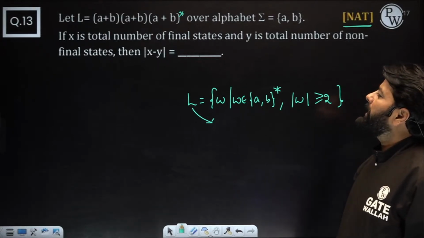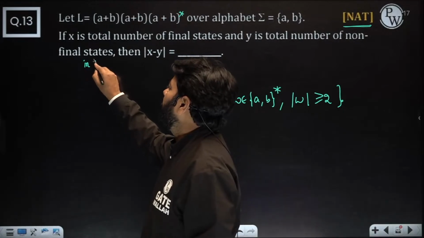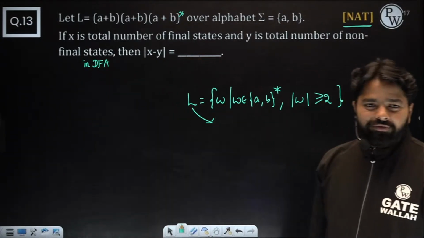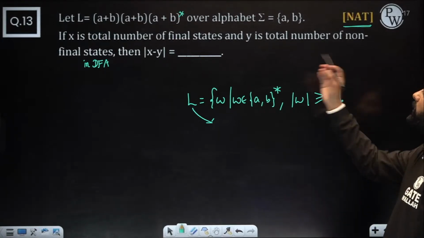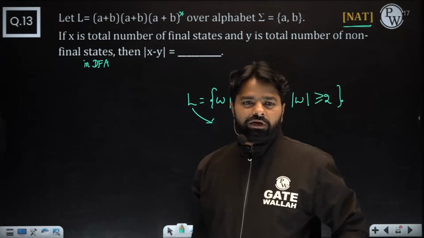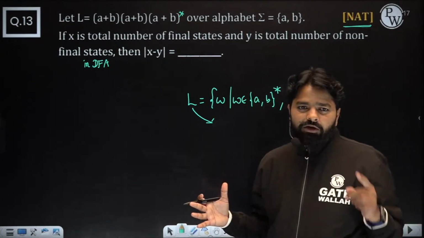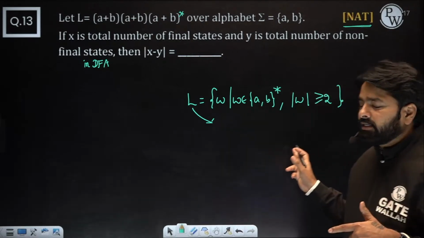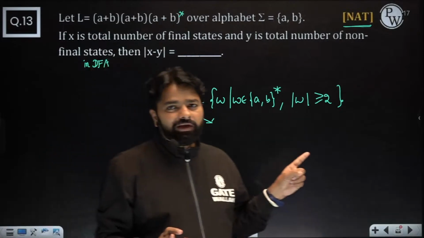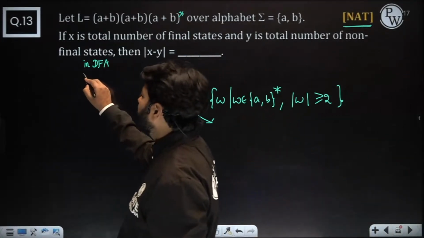Oh, one blunder mistake: they should mention it is DFA here. Okay, that is my mistake. While making the data I forgot to include the machine name. DFA, NFA, one of them should be mentioned, otherwise the data is incomplete. If this question comes in the exam, you can challenge: are you asking about DFA or NFA? If it is not mentioned, then there could be another possibility.